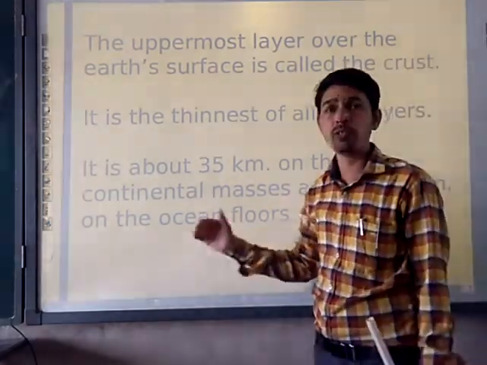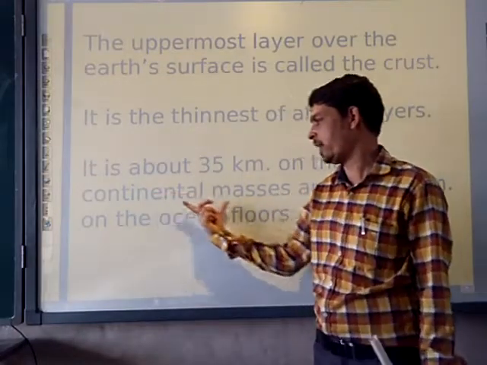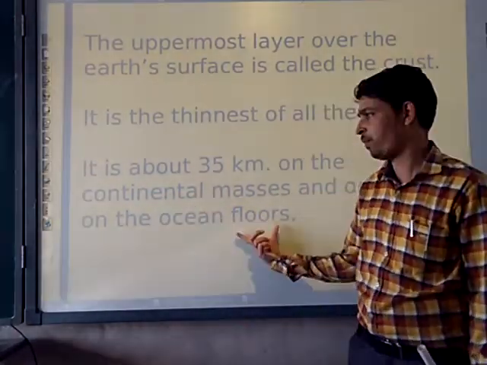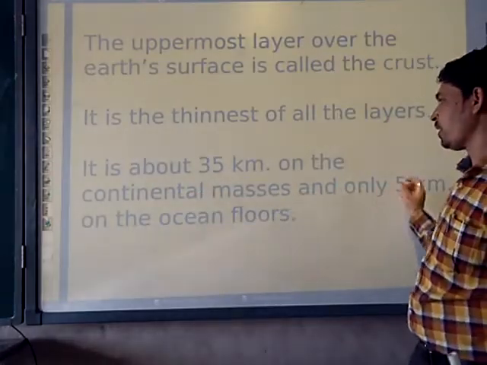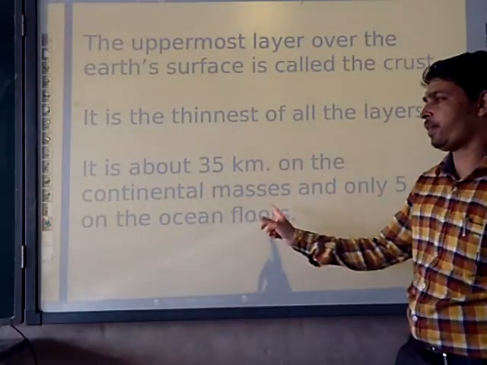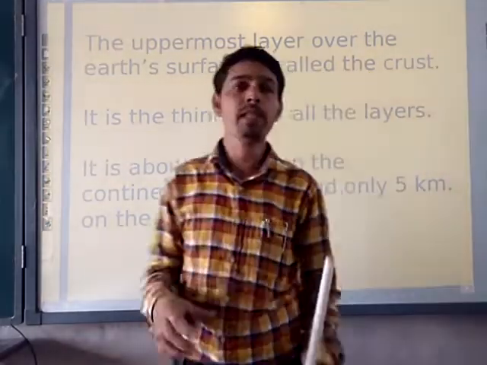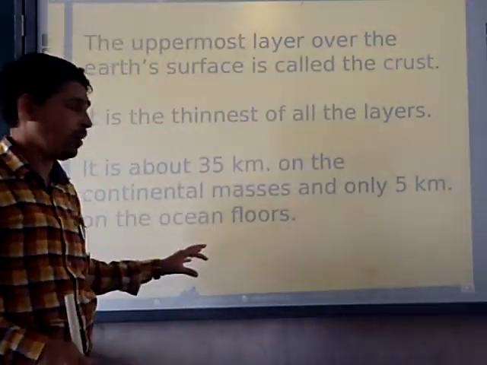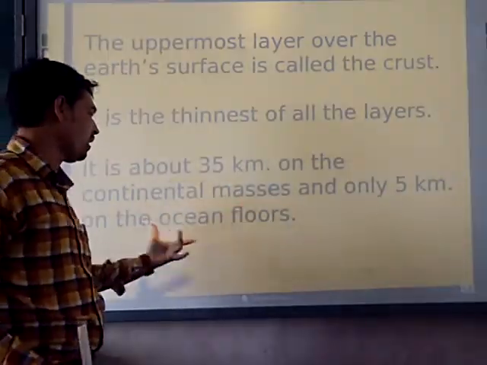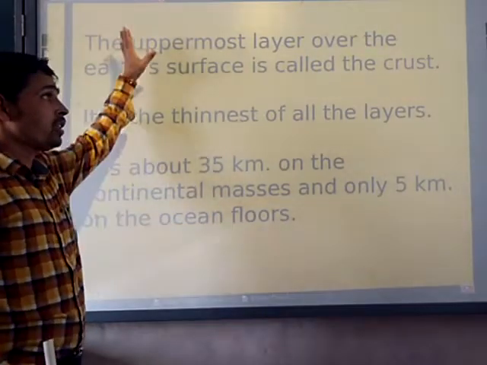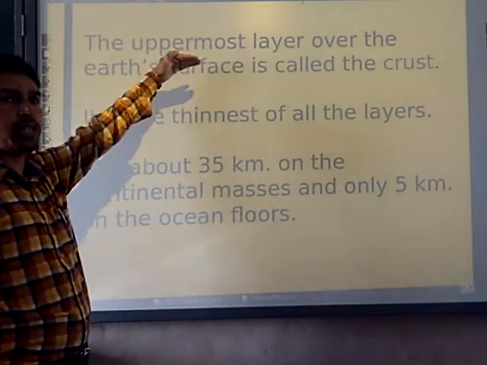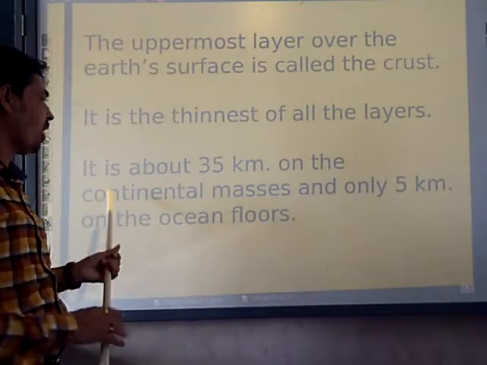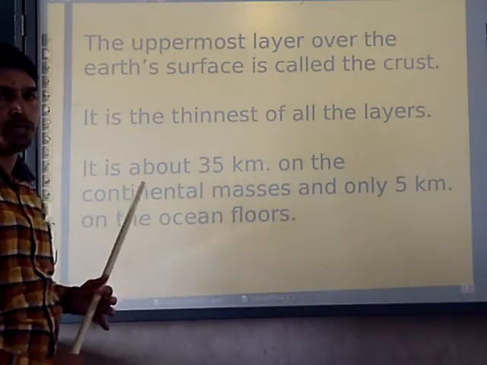Moving further to discuss what the continental floor is and what the oceanic floor is. On the continent it has a certain mass, and in the ocean it has a different mass. With the help of the diagram, we will see about that. This is the continental and the oceanic floor. So what is crust? It is the thinnest and topmost layer, which has an extension of about 35 kilometers.